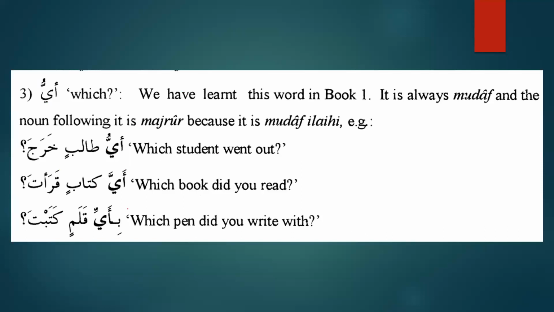Now we move on. We are done with the numbers, alhamdulillah. Now we move on to point number 3. In point number 3, we are going to learn about the ismul istifham, the question word that is always used as mudaf. That's number 1. And that is always munsarif. And it's a triptote. And this is the only ismul istifham that is triptote.